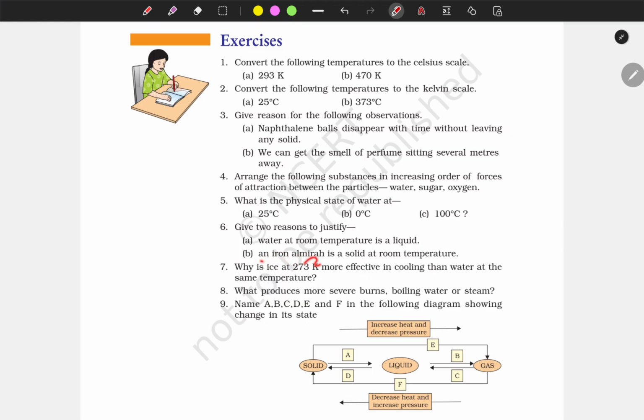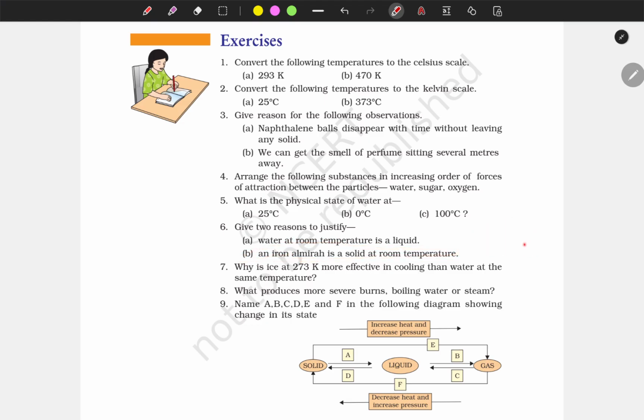An iron almirah is a solid at room temperature. Iron has a high melting point, and room temperature is about 37 degrees Celsius.